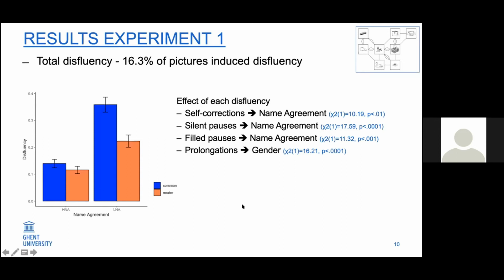When we analyze each phenomenon individually, we can see that low name agreement pictures were associated with self-corrections, silent pauses, and failed pauses, and the common gender was associated with more prolongations.